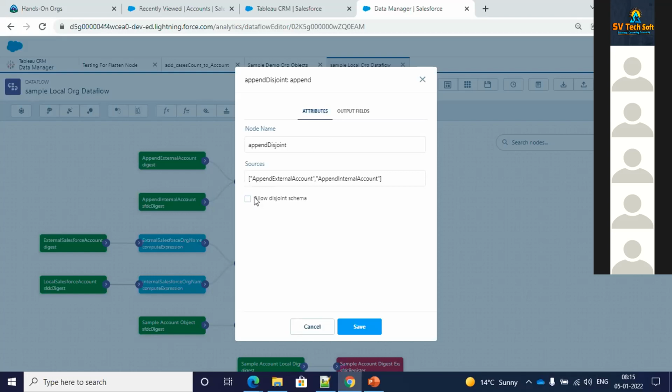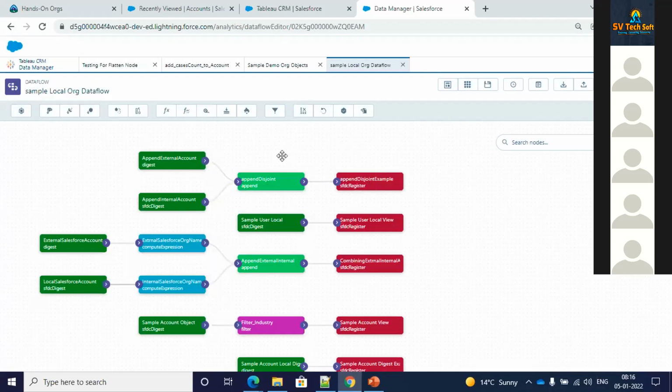If it is not enabled, then you have to ensure that from whichever external orgs you are pulling in the data, the fields have to be the same in that case. Somebody was asking another question. I interrupted because I wanted to answer this. You can go ahead.